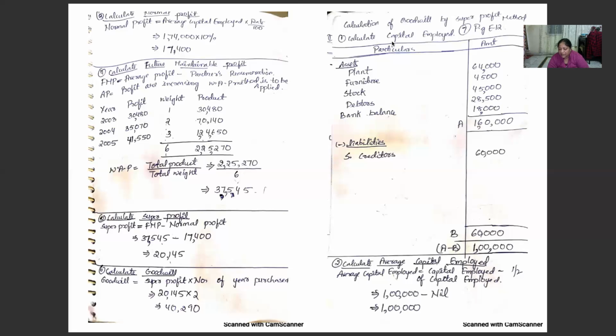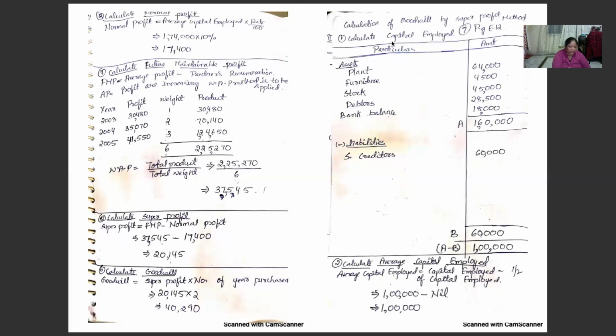And here the dividend is also given on 8% ordinary shares to the partners. And 3 partners are there. A separate remuneration is also provided to the partners. In this problem, again, he is telling us to calculate goodwill through which method? Super profit method. Now calculate capital employed. Assets: plant 64,000, because valued amounts are given, furniture 4,500,